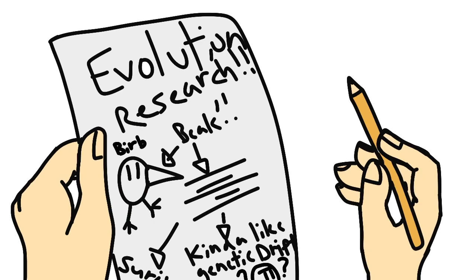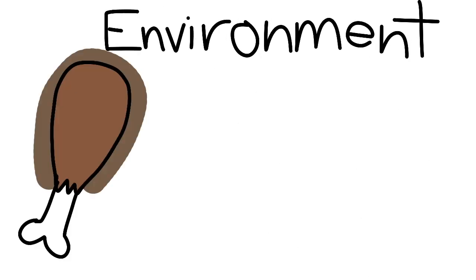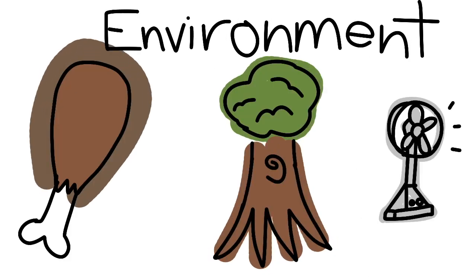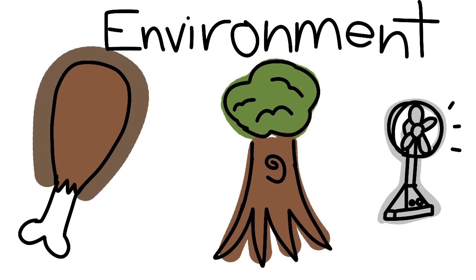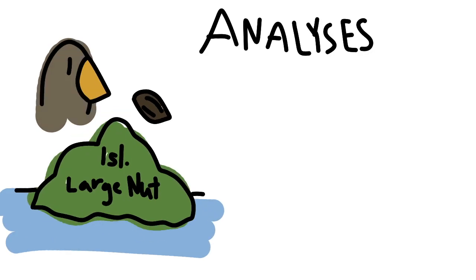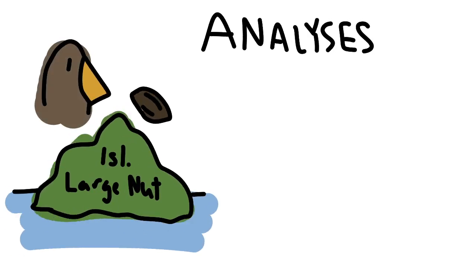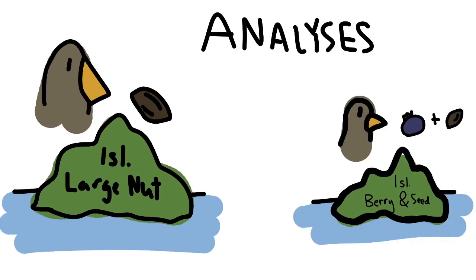In his research, Charles Darwin writes how each beak structure is formed through the type of environment the finch lives in. Environment includes what foods are consumed, what terrain there is, or what temperature it is. But Charles Darwin saw something about the types of foods on each island. He noticed that on the island with large nuts, the finches had big, sharp beaks. He theorized that they had that type of beak in order to break the nuts and eat them.